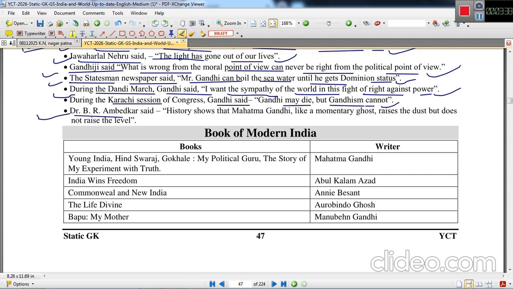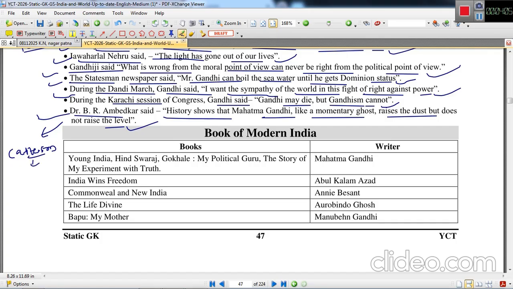Dr. B.R. Ambedkar said, "History shows that Mahatma Gandhi, like a momentary ghost, raises the dust but does not raise the level." Because Gandhiji and B.R. Ambedkar were ideological opponents of each other on the issue of casteism.